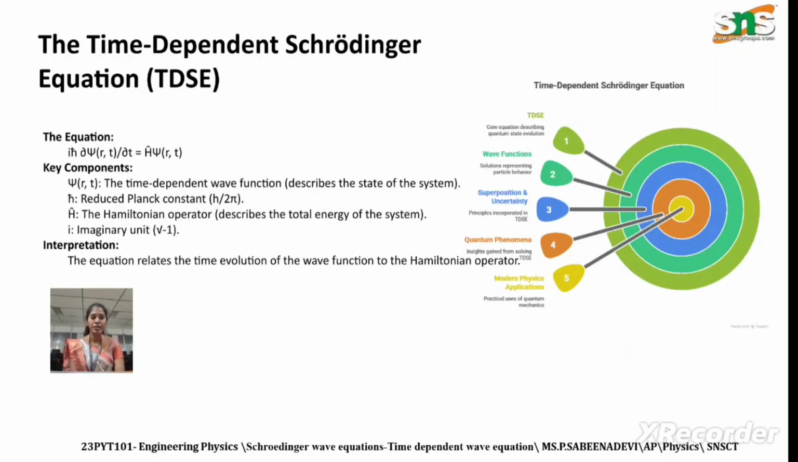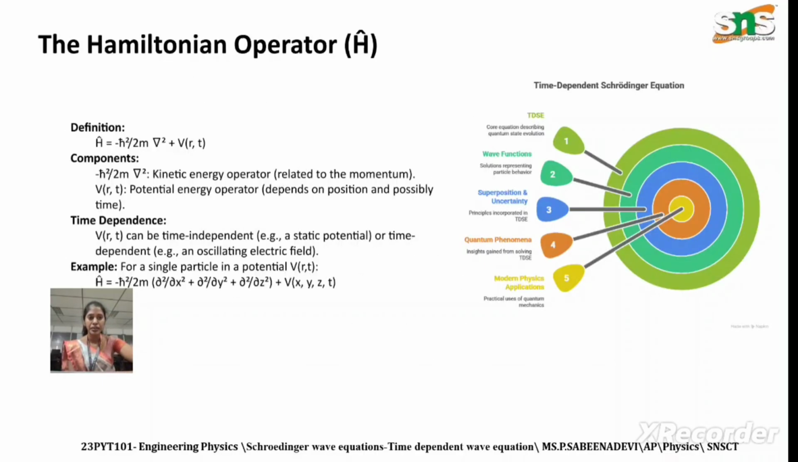The time dependent Schrodinger equation is i h cross dou psi by dou t equal to H psi of r comma t. Psi of r comma t is the time dependent wave function describing the state of the system. h cross is the reduced Planck's constant, h cross equal to h by 2 pi, and H is the Hamiltonian operator. The equation relates the time evolution of the wave function to the Hamiltonian operator.